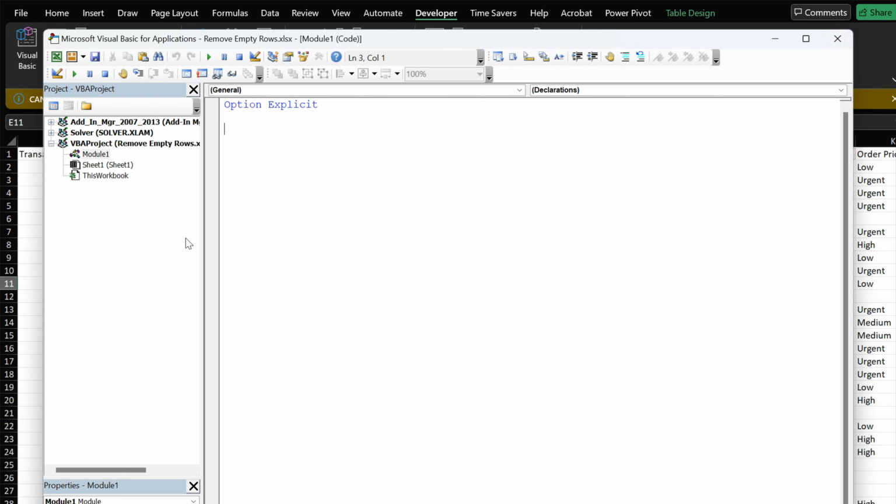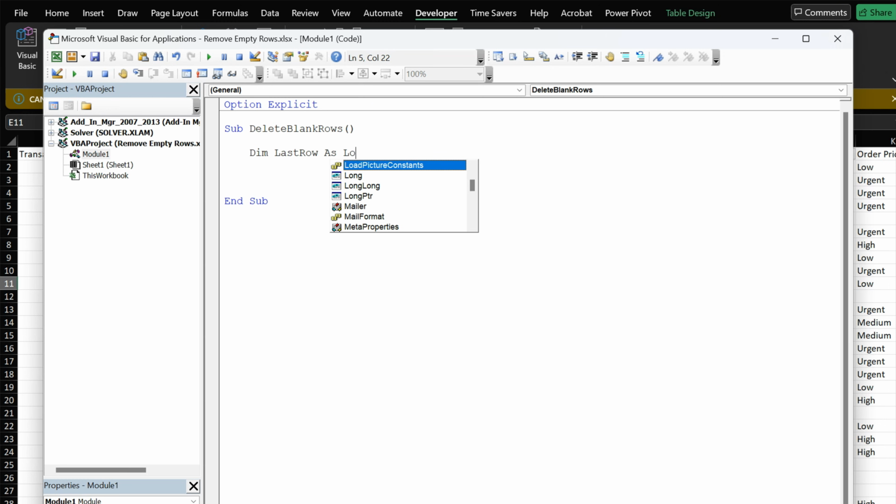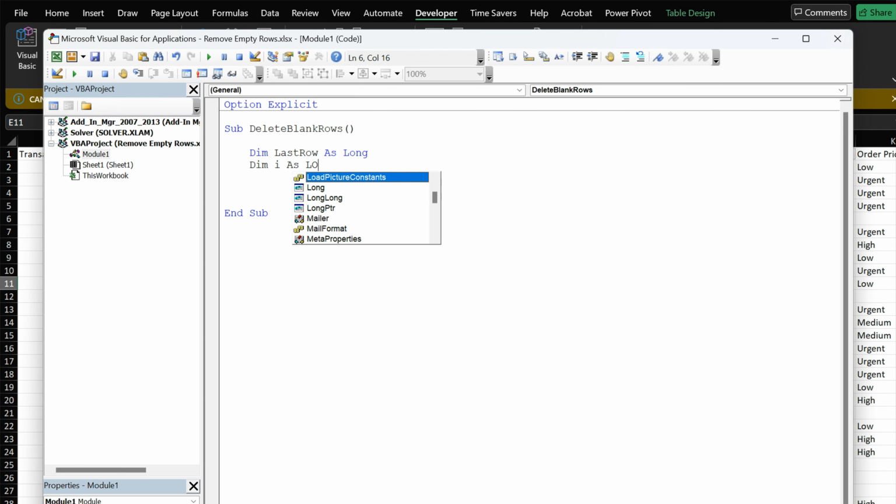So just type in this VBA code. So it's going to be Sub DeleteBlankRows. So now first we'll declare all the variables. So it's going to be Dim LastRow As Long. Long means we are assigning a numerical data type to this variable, which is LastRow. The second one is going to be Dim i As Long. So this is the second numeric data type variable that we are listing.